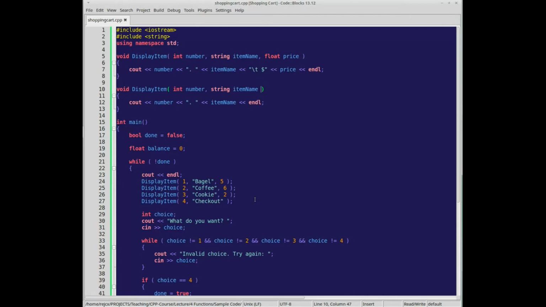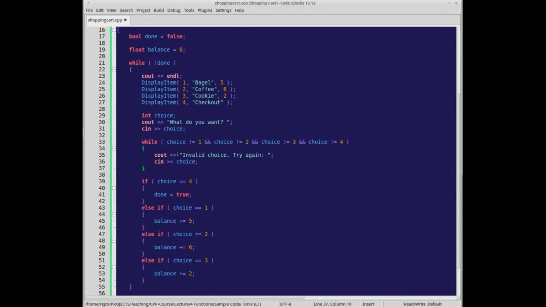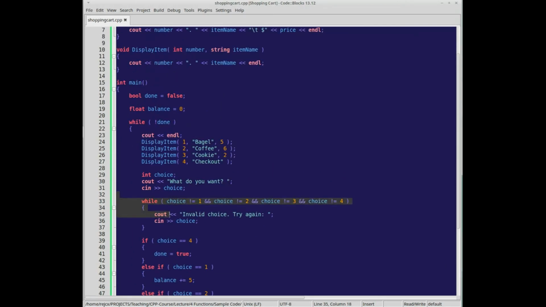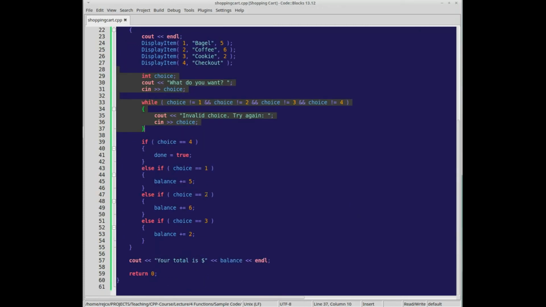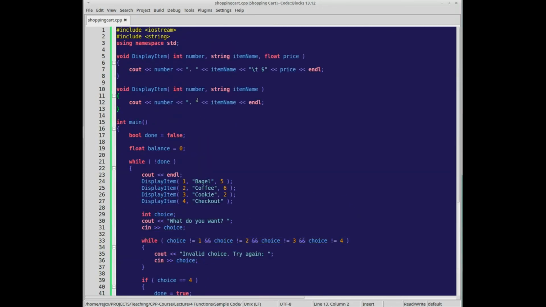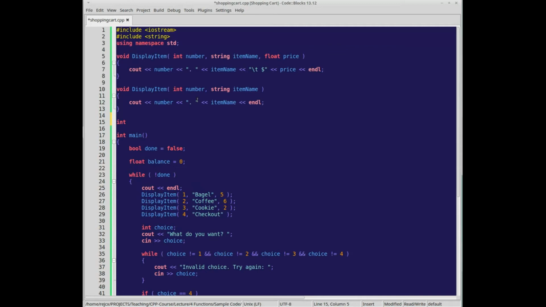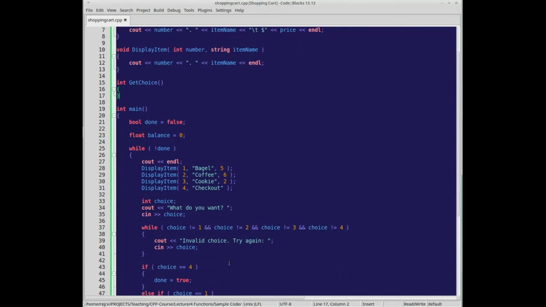Okay, so that's one thing. Well, we can also kind of shorten this. We'll have the user choose a choice. So maybe you want to say int get choice, and maybe we want to specify what's valid and invalid. So let's say int minimum, int maximum. So we can say they have to choose between 1 and 4.